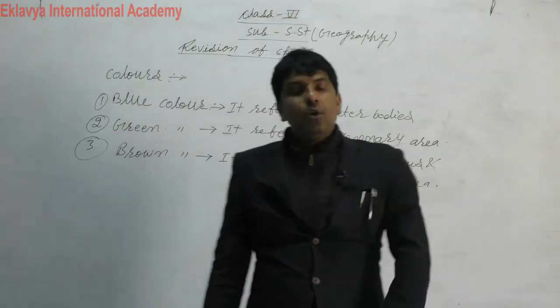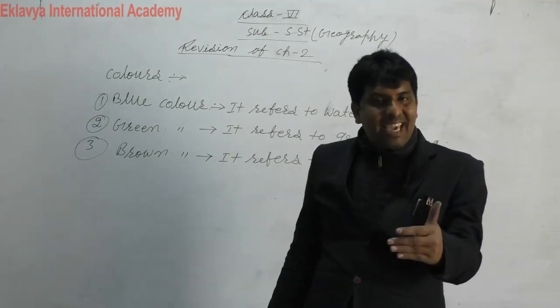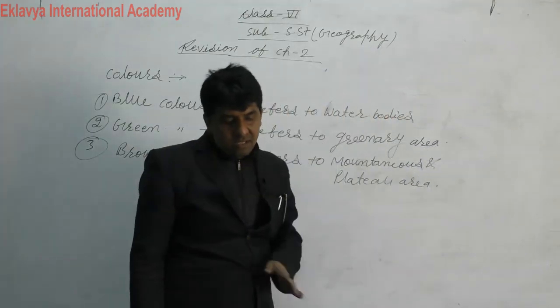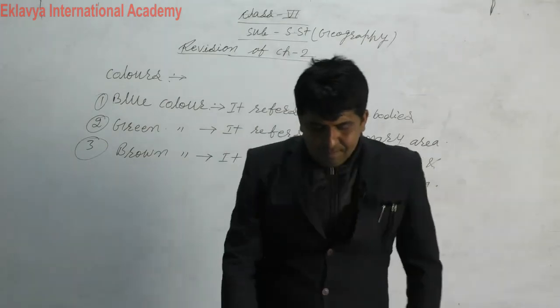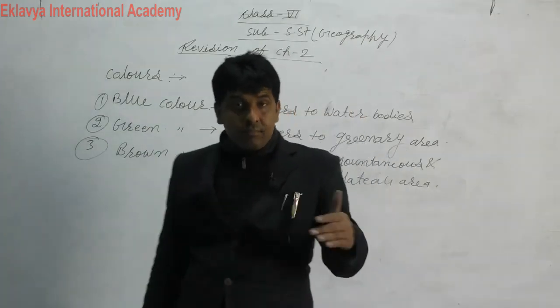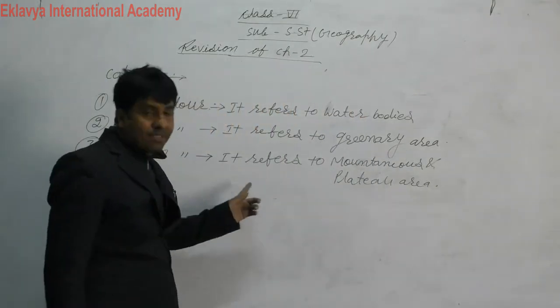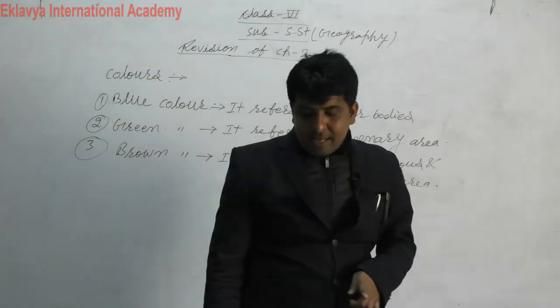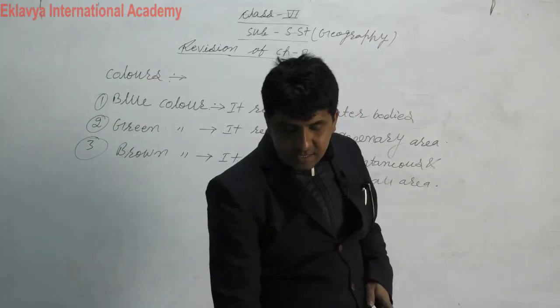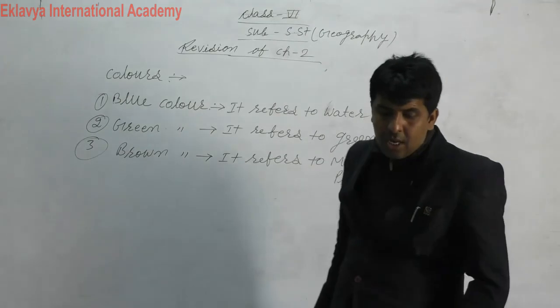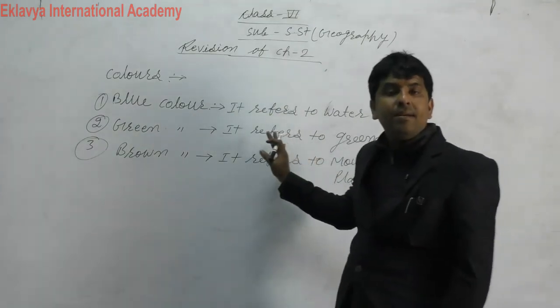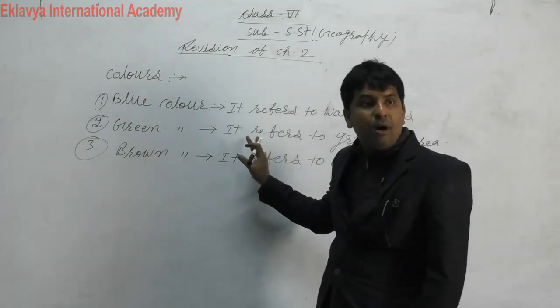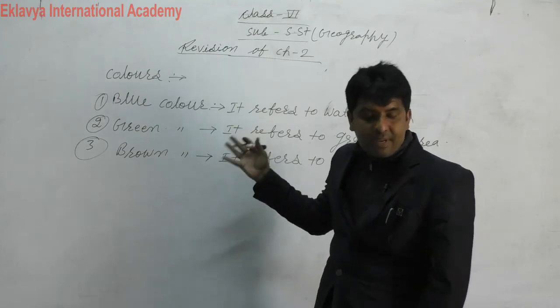And you can use a sketch for everything. Understand? Sketches, maps and conventional symbols you have studied in this class. So I hope that you learned about the uses of colors.